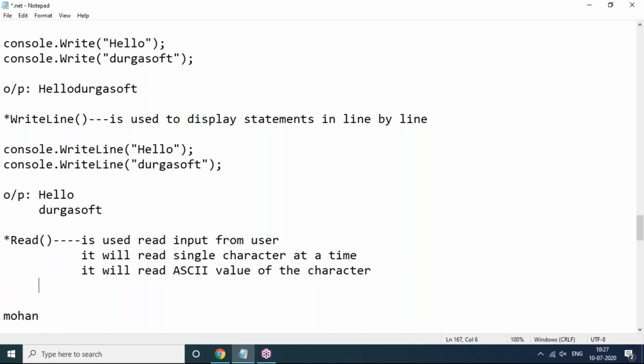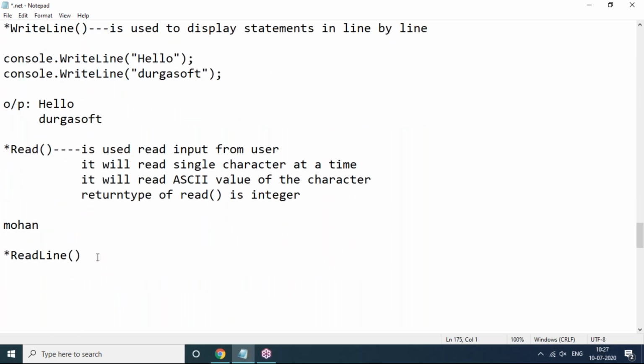So that's the reason for the return type of the read method. It might be asked in an interview, what is the return type of the read method? The return type of the read method is integer. We have to say that. Why is the return type of the read method integer? Because it will read the ASCII value of the character, not the character directly.